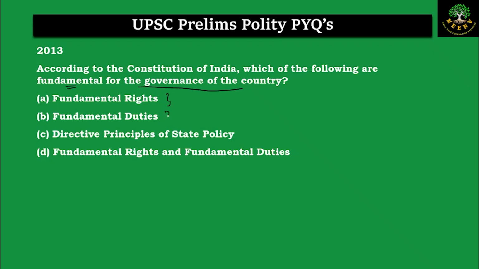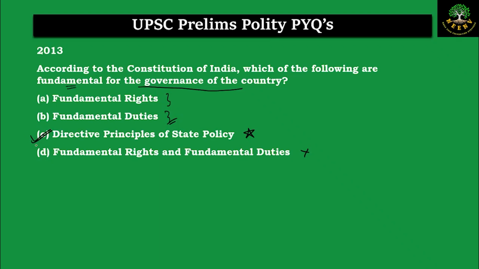The fundamental duties are moral obligations which are there on the citizens. The citizens have to follow these ideal moral obligations. The directive principles contain certain directives which are there for the state while making the laws and regulations, and these are fundamental to the governance of the country. So DPSPs is the relevant answer here. And option D says both fundamental rights and fundamental duties, hence this is again incorrect. So the most relevant answer and correct answer here is DPSP.